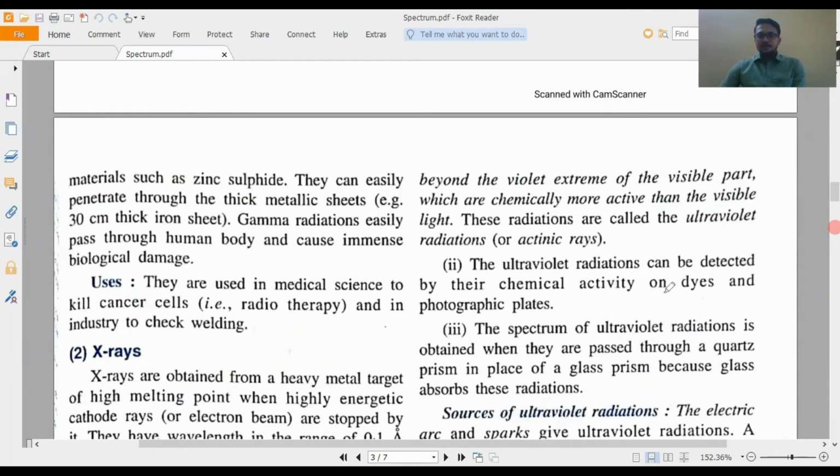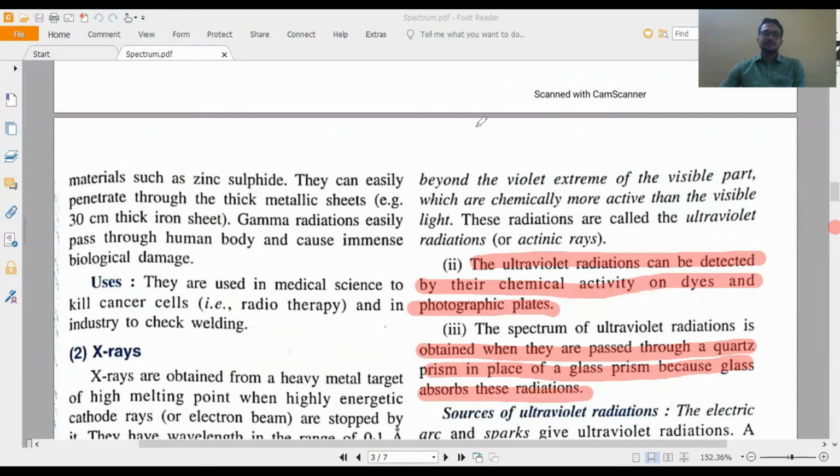Next point: ultraviolet radiation can be detected by its chemical activity on dye, which we had seen in that box. Ultraviolet radiation is obtained when it passes through a quartz prism in place of a glass prism, because glass absorbs the ultraviolet radiation, but quartz does not absorb. Through quartz, it can easily pass.